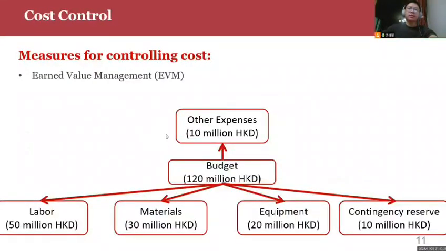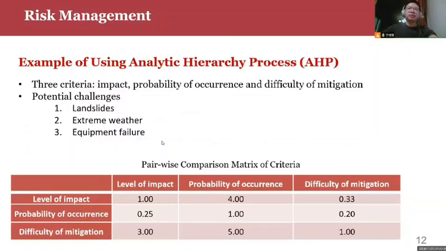This chart shows the allocation of our budgets, and I will use earned value management to monitor and detect deviation from the budget. During the project construction, we may encounter many risks that could lead to delays. Therefore, we can use the analytic hierarchy process to prioritize challenges based on their impact, probabilities of occurrence, and difficulty of mitigation. We will use the AHP with 3 types of challenges that may be encountered in the project as an example.